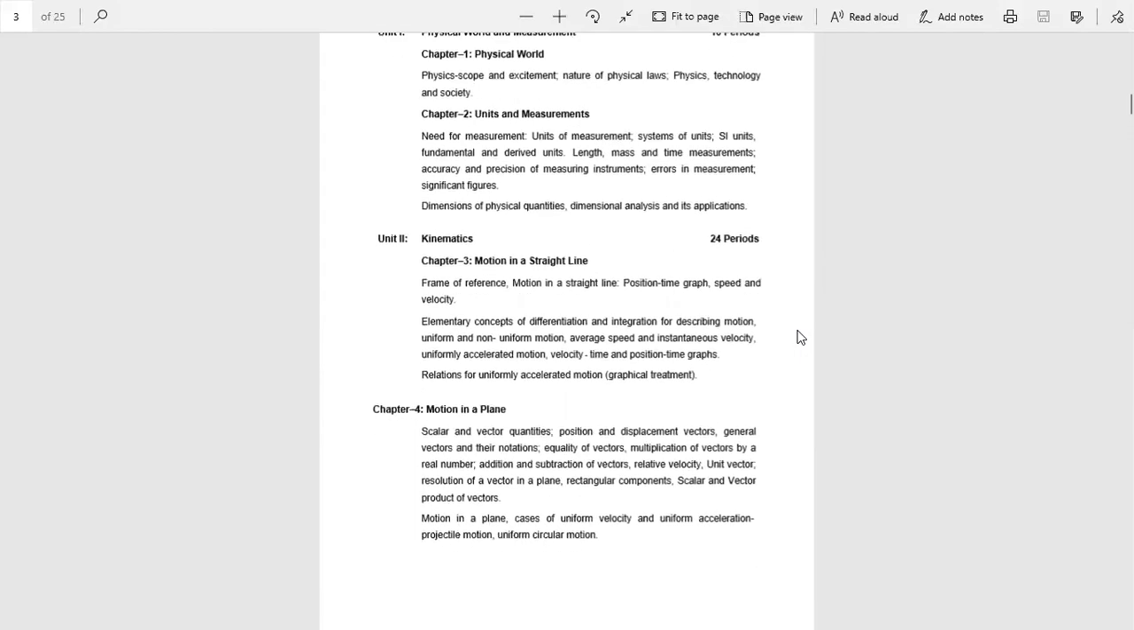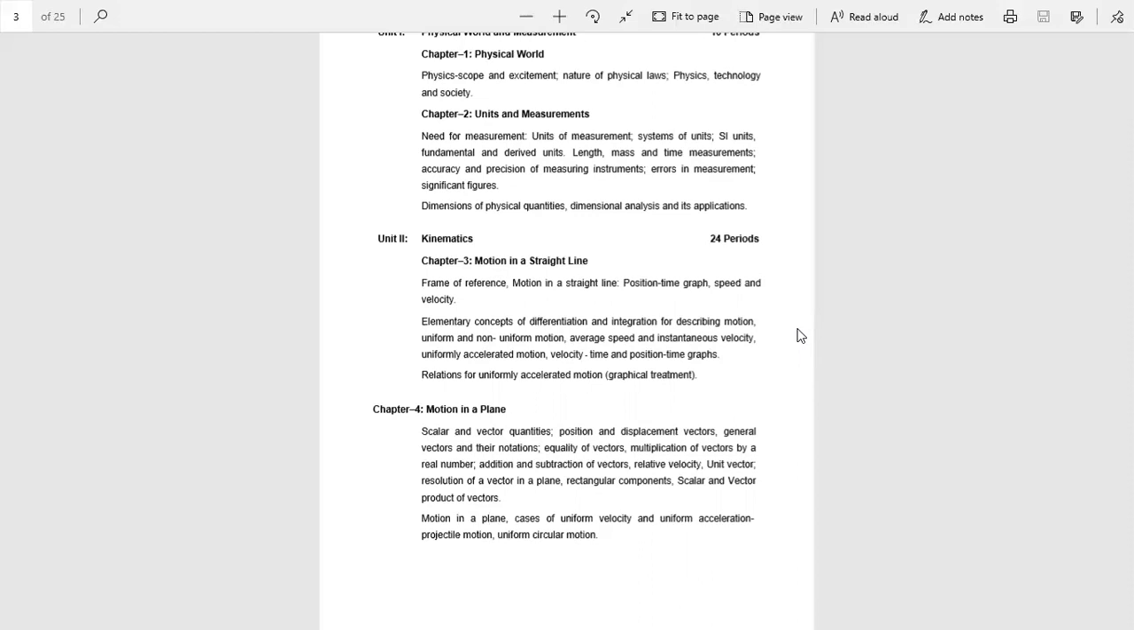So chapter number 1, Physical World. We will see how physics deals with the study of the basic laws of nature and how new technology gives rise to new physics. In this chapter, we have to deal with the microscopic and macroscopic world. So it is an easy and scoring chapter.